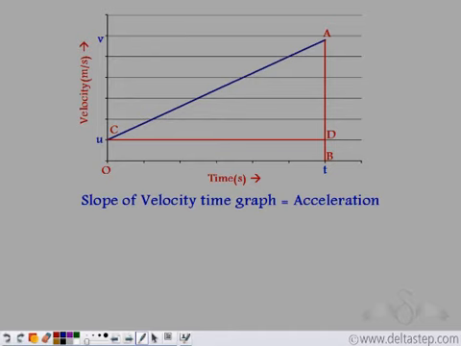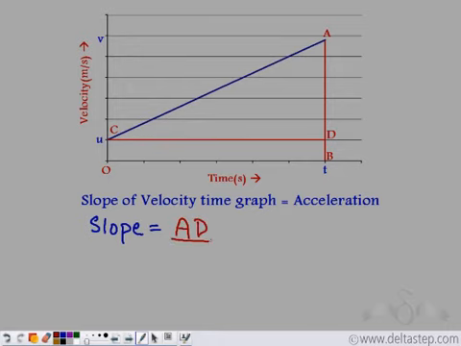Now let us find the slope of this graph. For finding the slope, we take 2 points C and A and we move from left to right. Now slope is equal to rise by run. So in moving from left to right, that is from C to A, what is the rise? The rise is this distance between A and D. So the rise is AD.